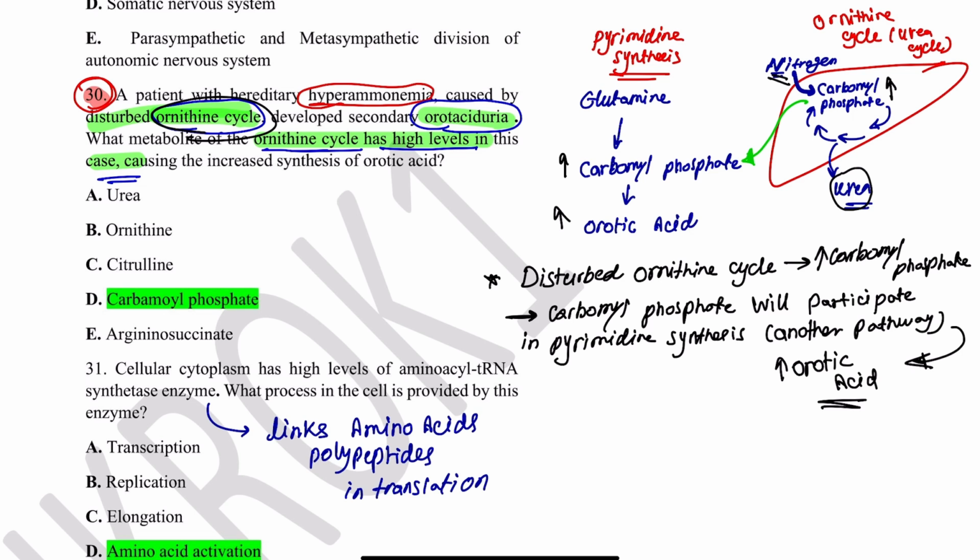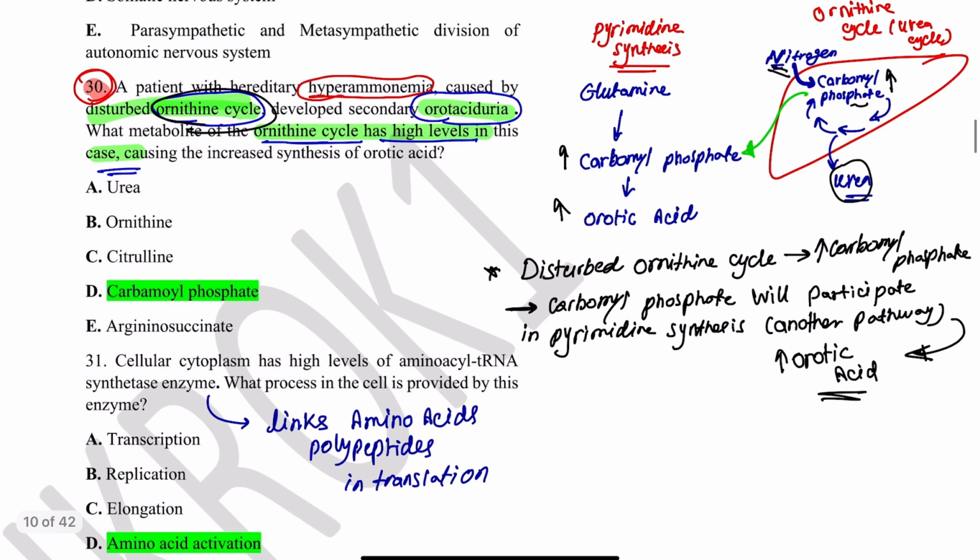One of its metabolites is carbamyl phosphate, one of the participants in this cycle. Also, carbamyl phosphate participates in another pathway in biochemistry called pyrimidine synthesis, where glutamine is converted into carbamyl phosphate and then makes orotic acid.